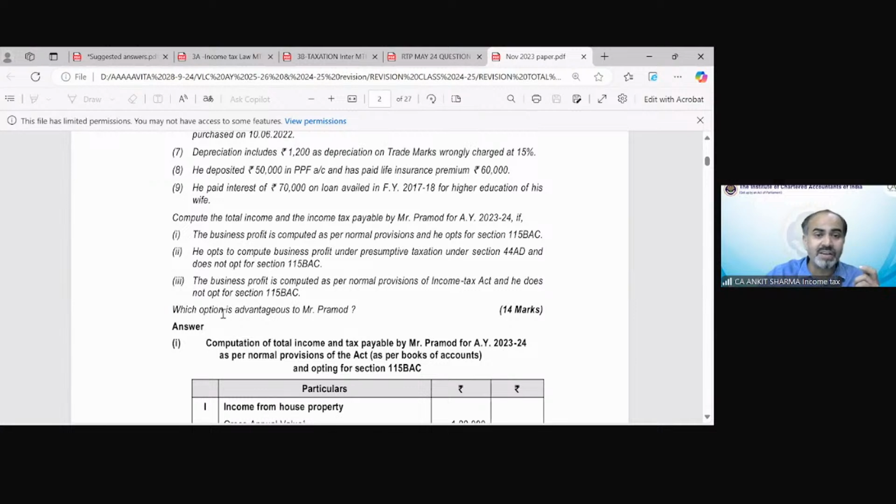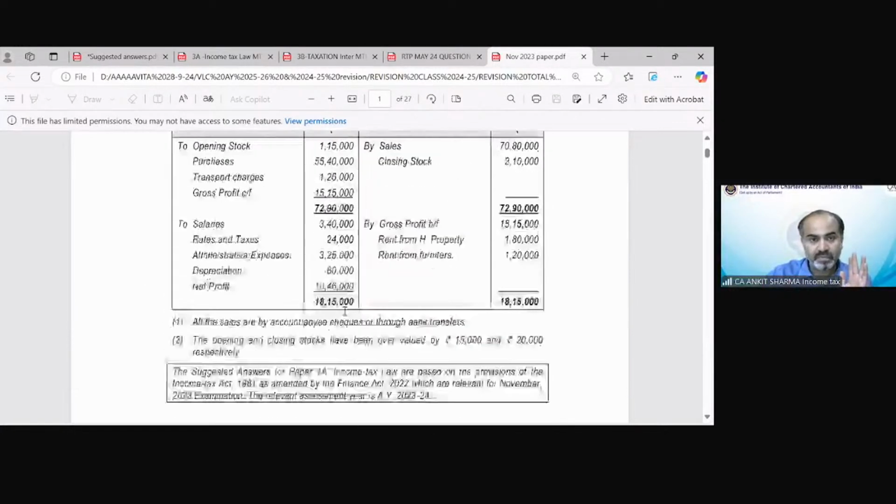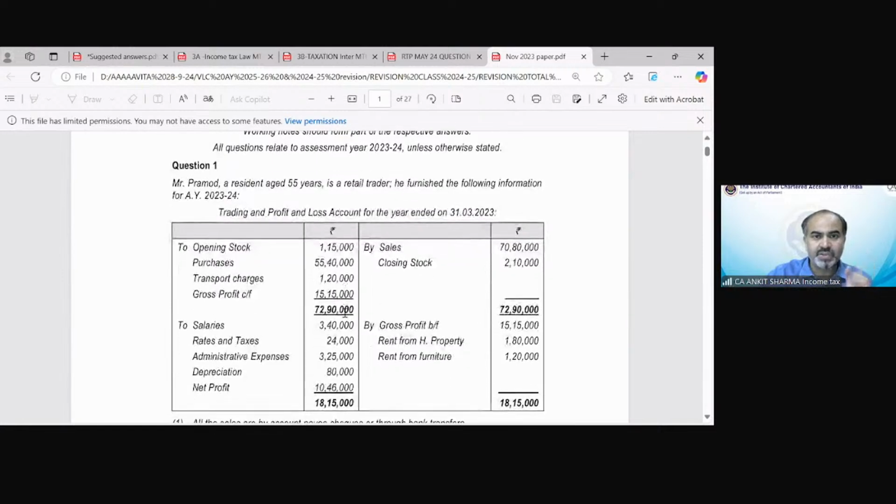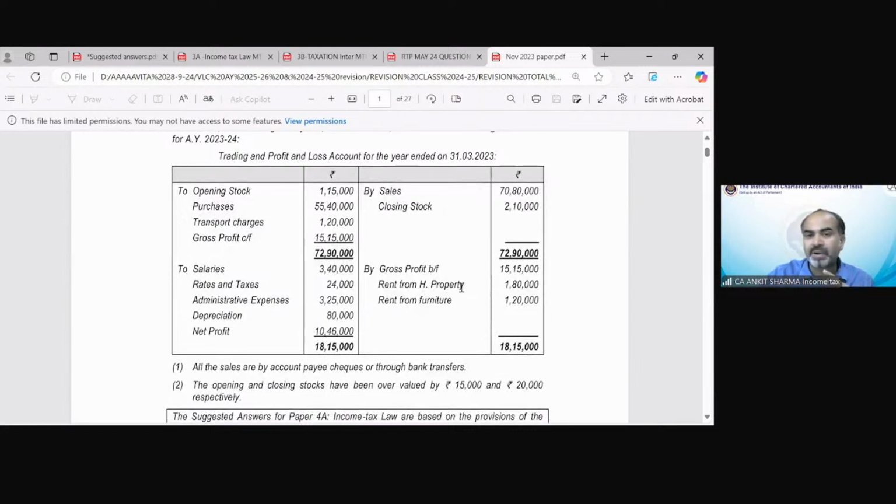And you have to answer which option is advantageous to Mr. Pramod. So let's see which option is advantageous to Mr. Pramod. So I have to solve this question separately. You can see the information. The opening stock, purchase, transport charges, sale. First of all, credit side, rent from house property, we will exclude. Okay. Then rent from furniture.